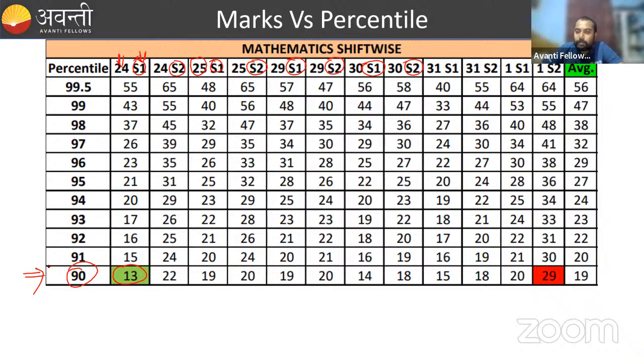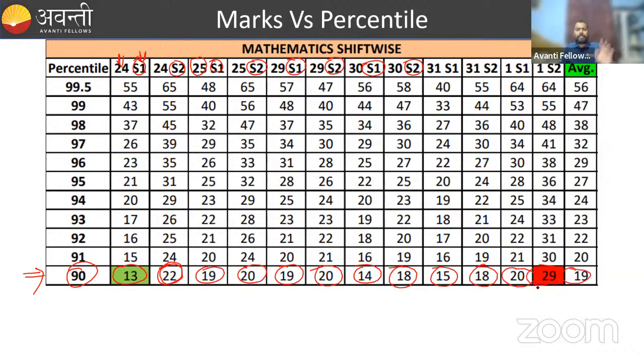Clear? On average, in this shift, you need to score 22 marks for 90 percentile. 19, 20, 19, 20, 14, 18, 15, 18, 20.